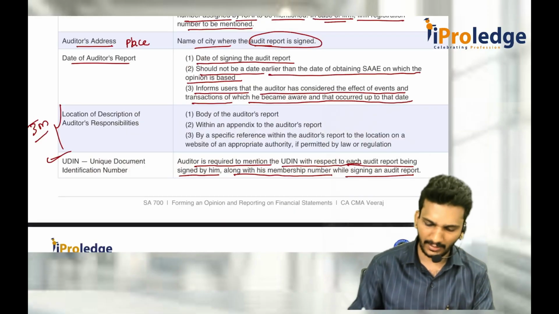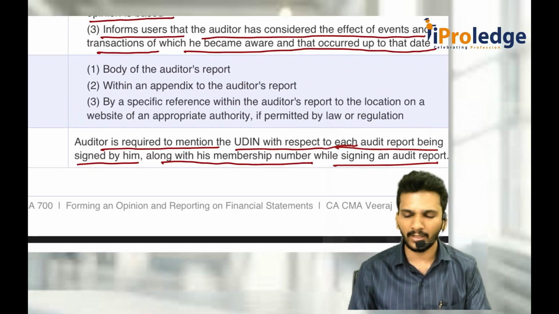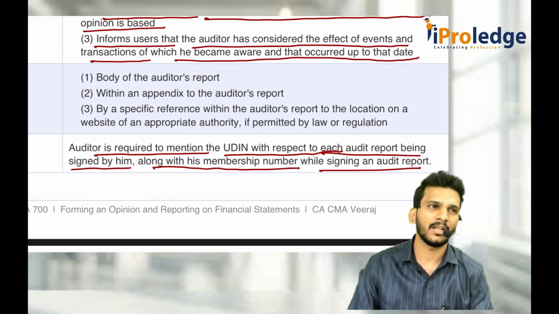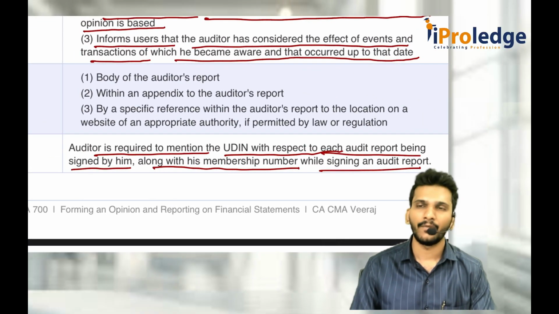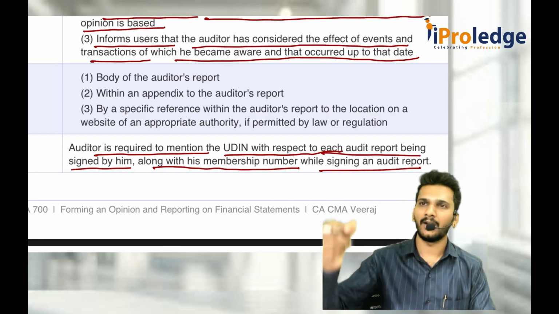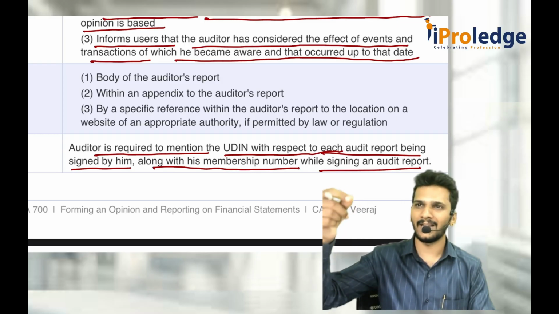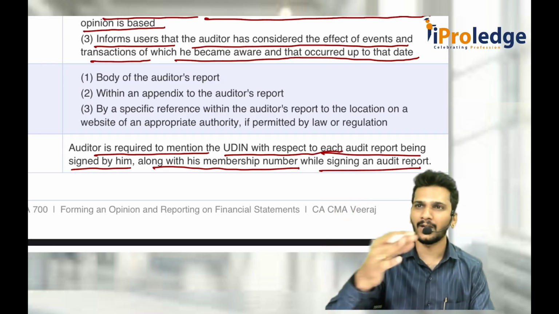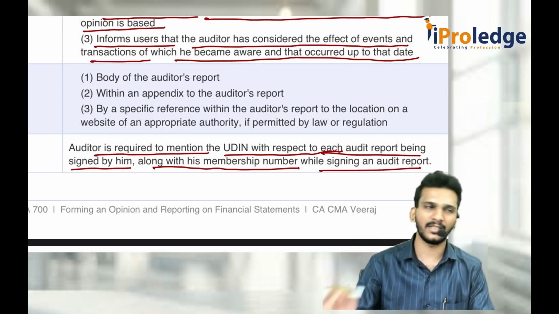But if you see here, they said there are 3 places where you can mention the auditor's responsibility. The first place is within the body, as given in Reliance Limited, or you can put it as an appendix or attachment to the audit report, a separate paper attached to the audit report.